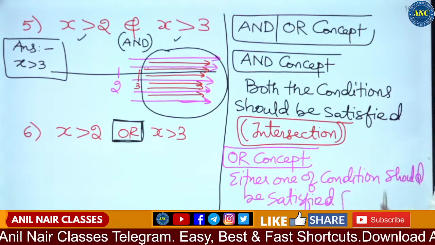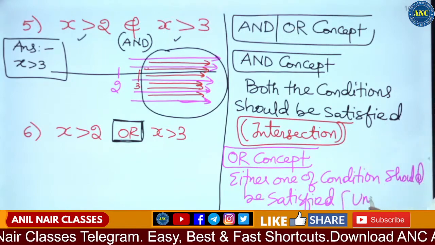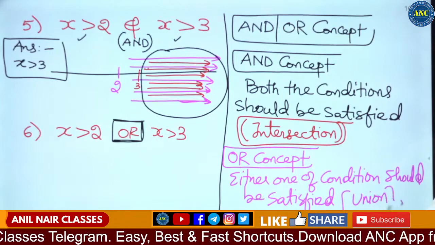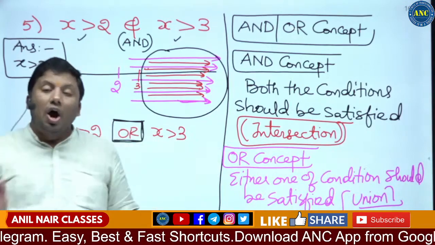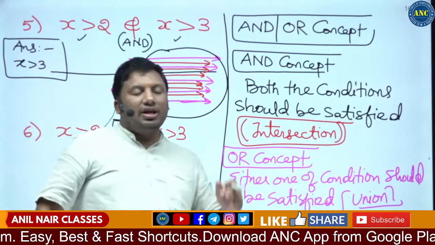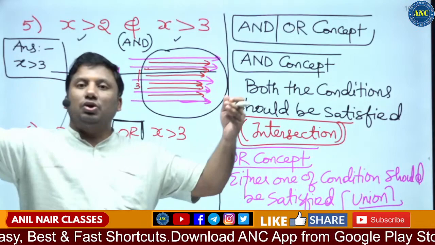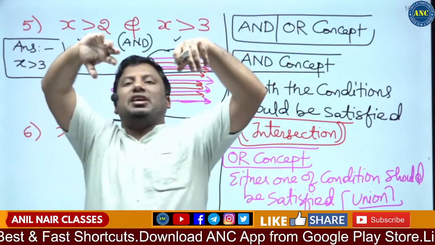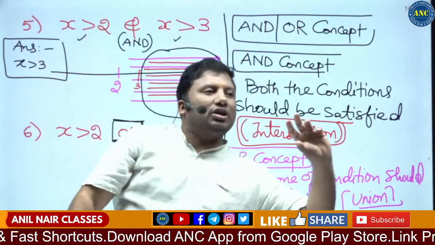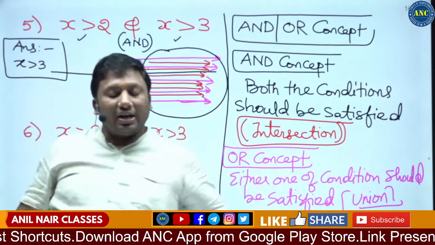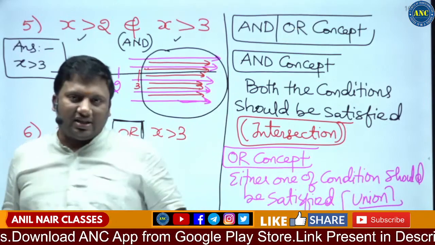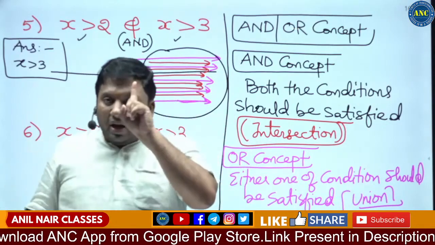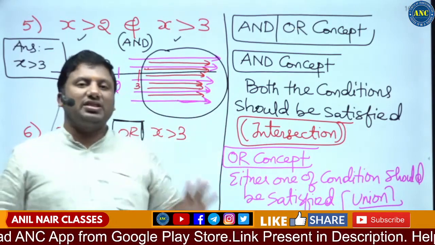It is similar to the word union in set theory. Or condition: either you do this or you do that. That means somebody has given you a freedom. Either you dance or sing. That means you can do only dance or only sing. Either or. Minimum one condition should be satisfied.